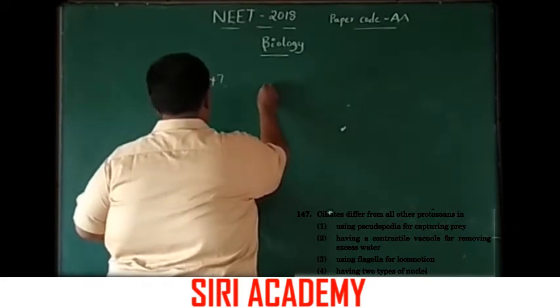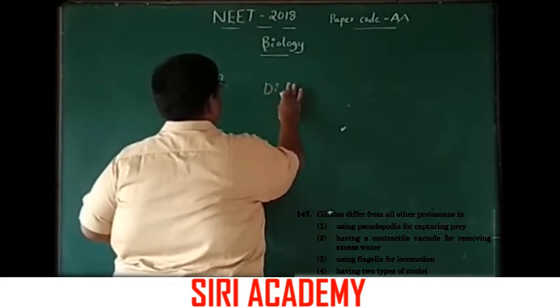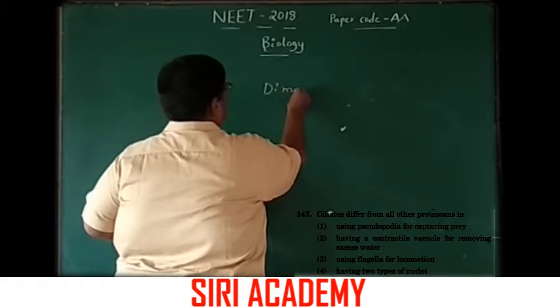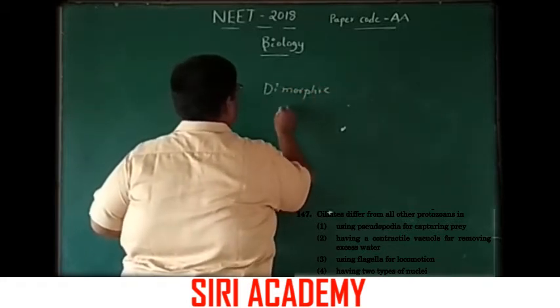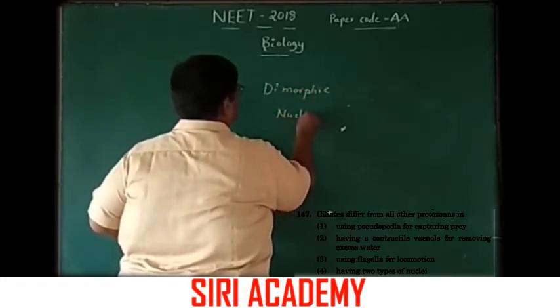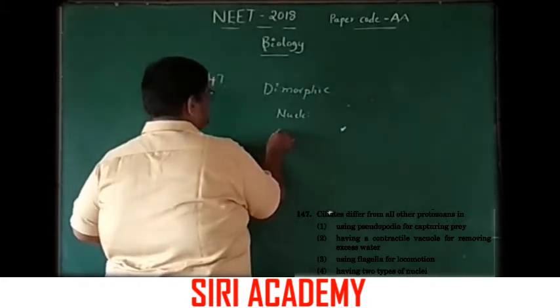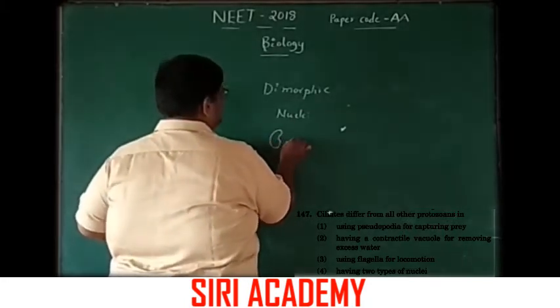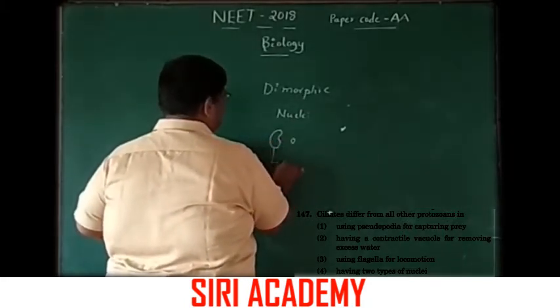They are having dimorphic nuclei. One is the macronuclei, the other one is the micronuclei.